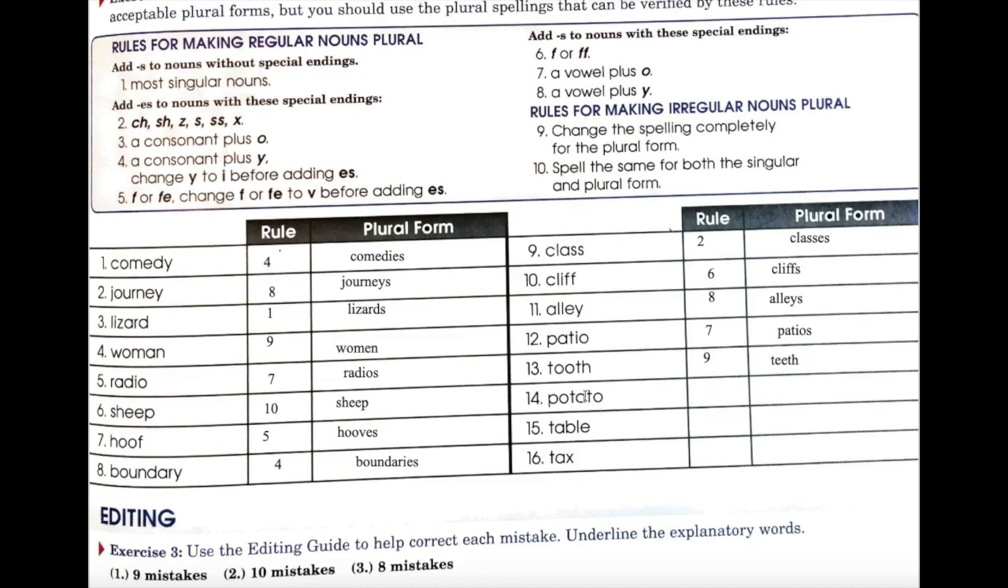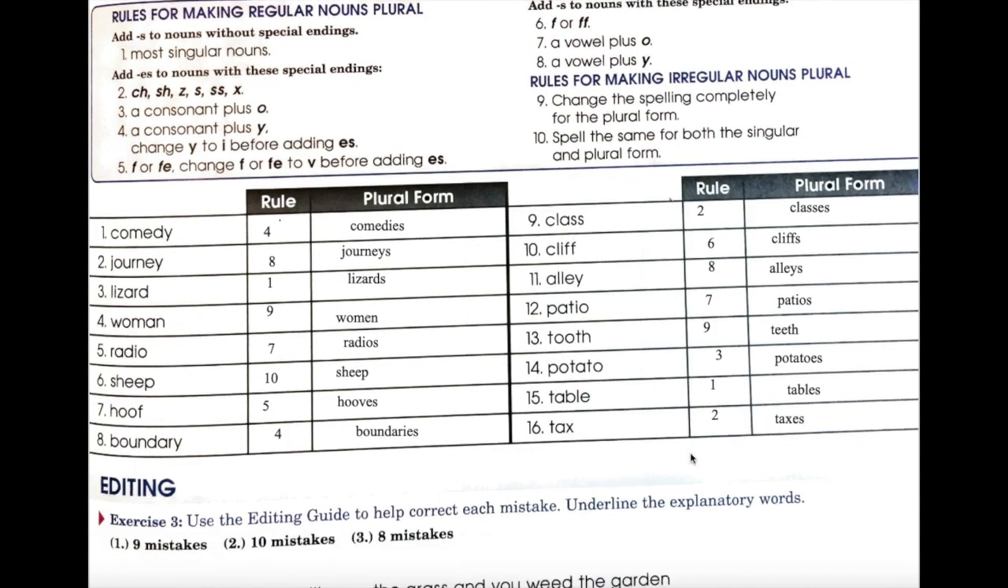Potato ends with a consonant plus an O. A consonant plus an O is rule number 3. For rule number 3, we add ES, so potatoes. Table. Table is just a regular old noun, so it's rule number 1. We add an S. Tables. Tax ends with an X. That's rule number 2. For rule number 2, we add ES. Taxes. And there we go. We're done with that section.